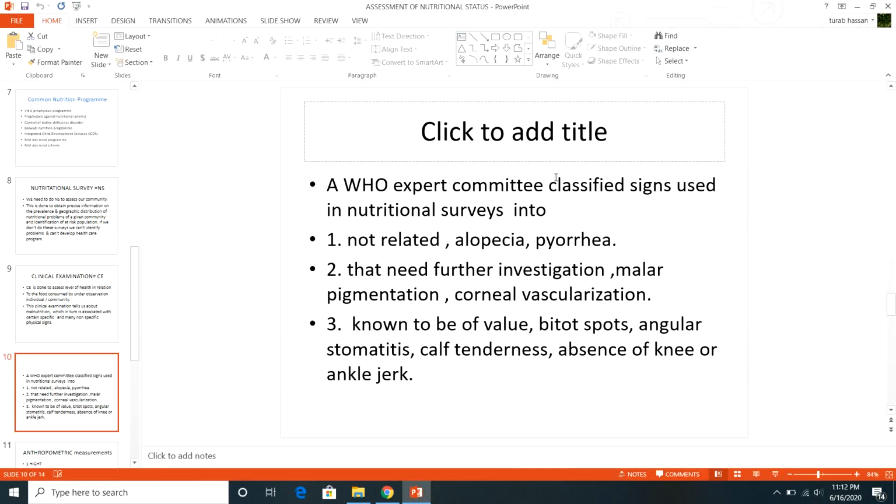So there are certain specific signs by which you can tell that a dietary deficiency is due to a particular deficient nutrient. Your clinical examination will reveal this, sometimes you will be very well aware that this person is malnourished due to this deficiency, or you will further advise certain tests to investigate.